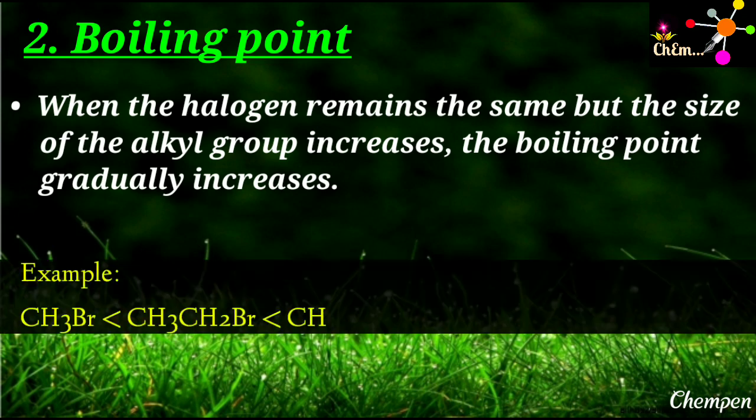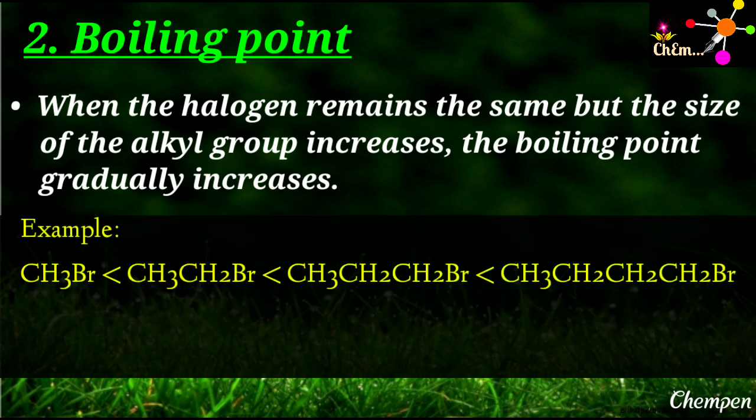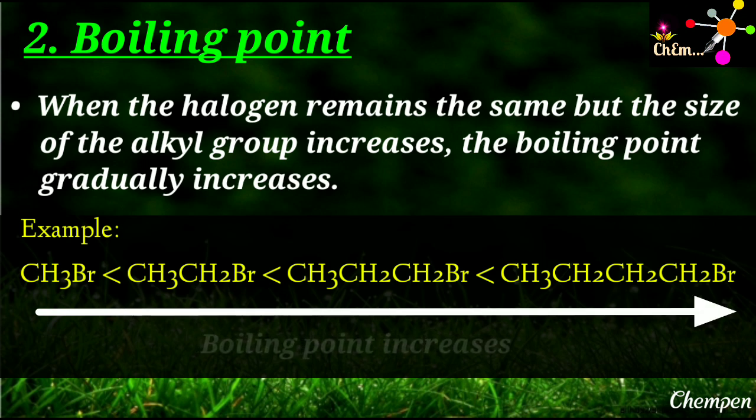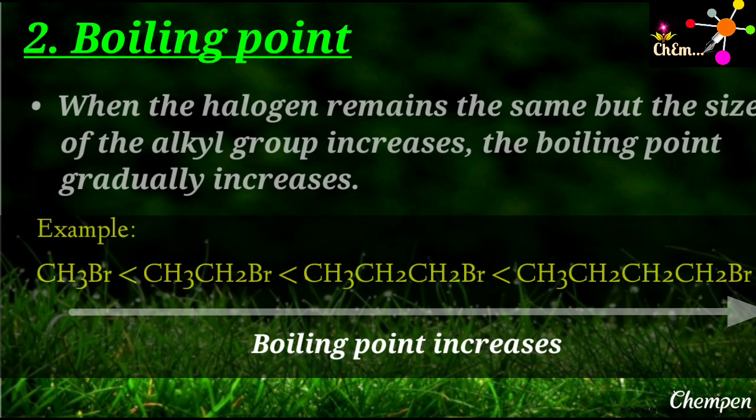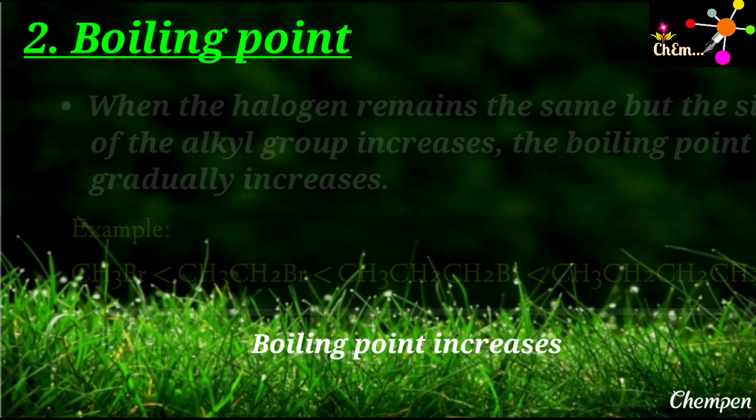For example, methyl bromide, ethyl bromide, n-propyl bromide and butyl bromide, all these molecules have the same halogen, but there is a difference in the size of the alkyl group, and due to increase in the size of the alkyl group, the strength of interparticle force of attraction increases. That's why n-butyl bromide has the highest boiling point, whereas methyl bromide has the lowest boiling point.